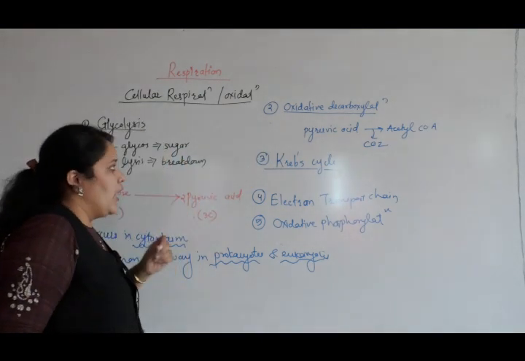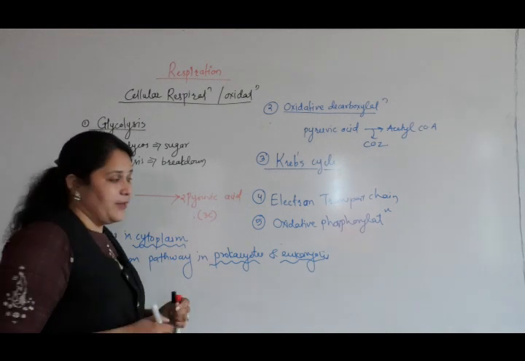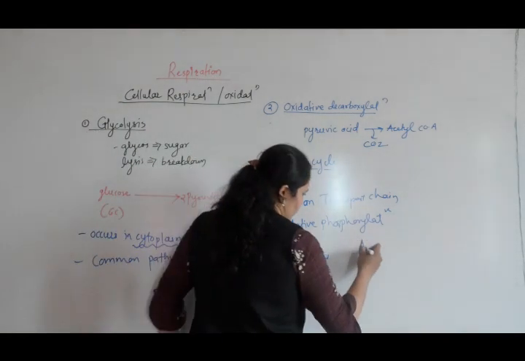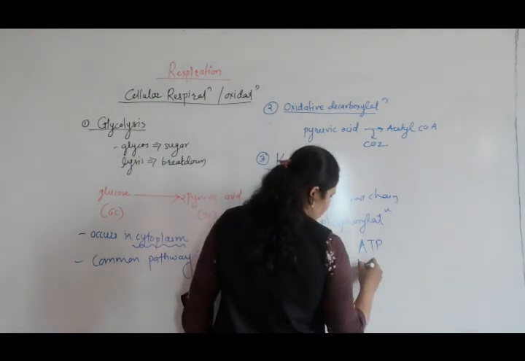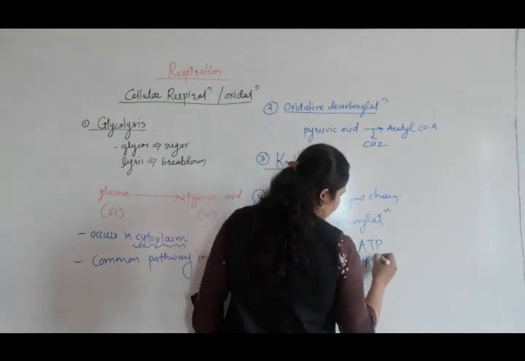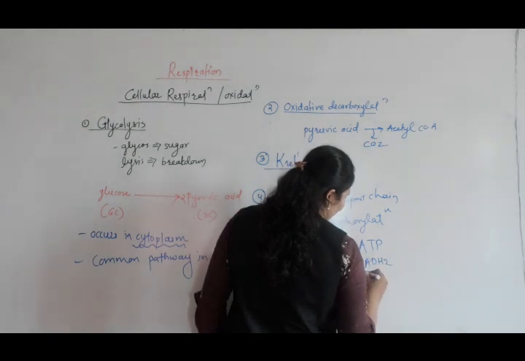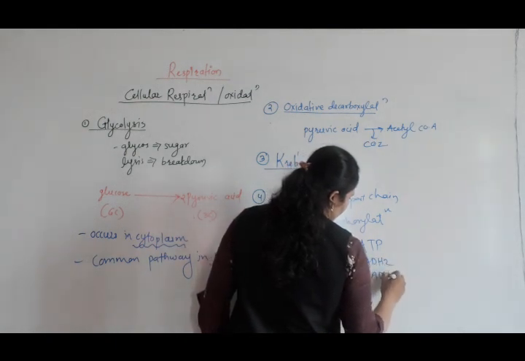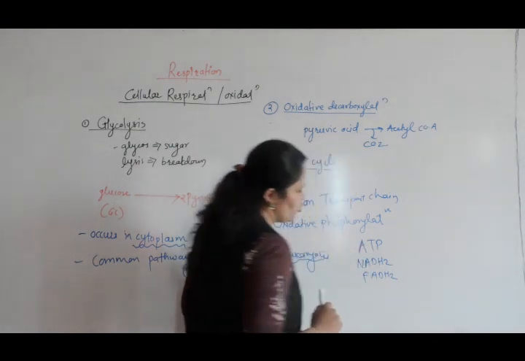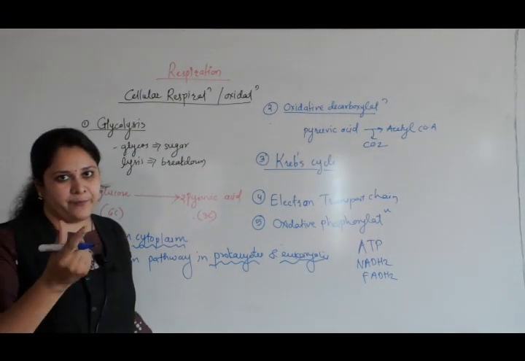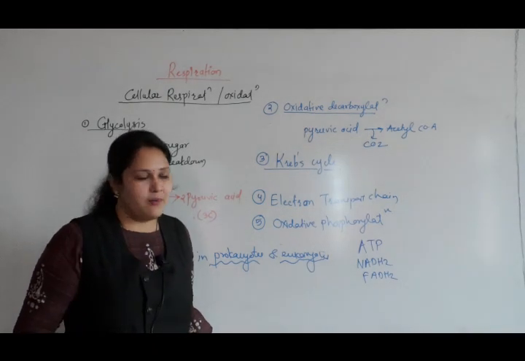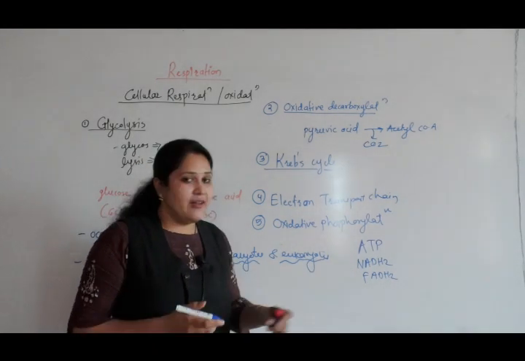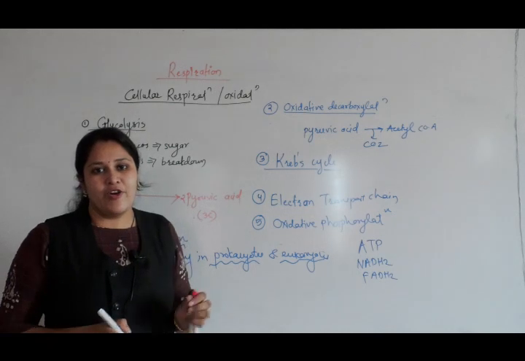But here, not only ATP, along with ATP some other energy storing structures are formed, called NADH2 and FADH2. As I told you, NADH2 and FADH2 are like a check. ATP is your currency, it is cash available. But NADH2 and FADH2 are like your checks or FDs.